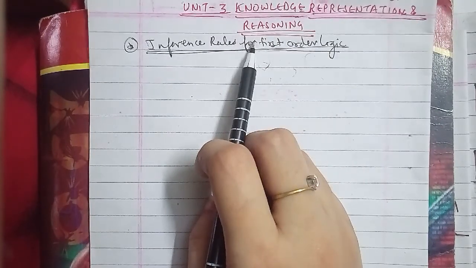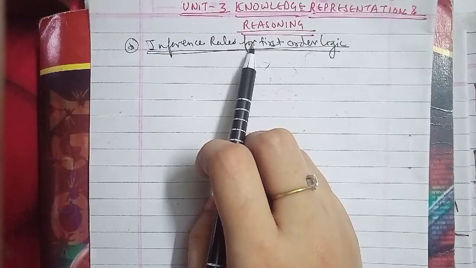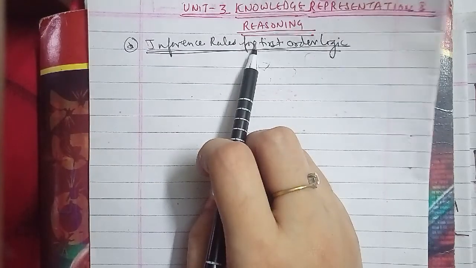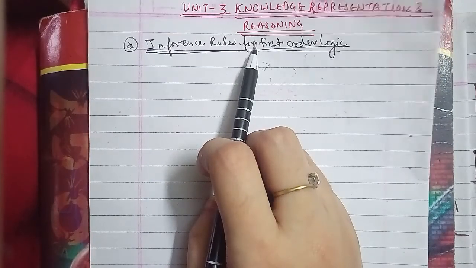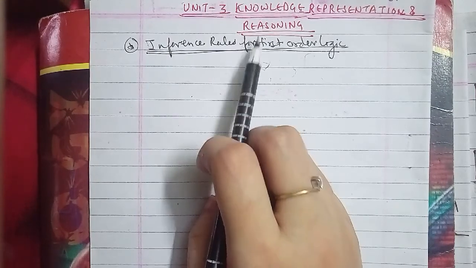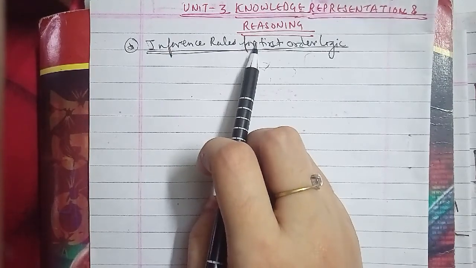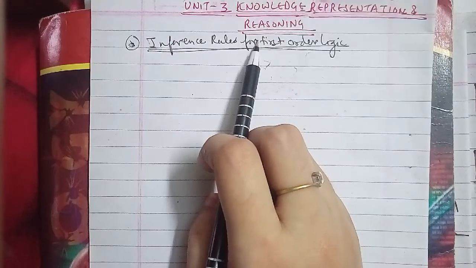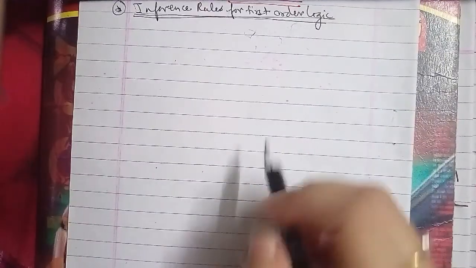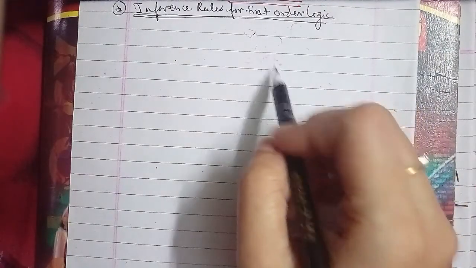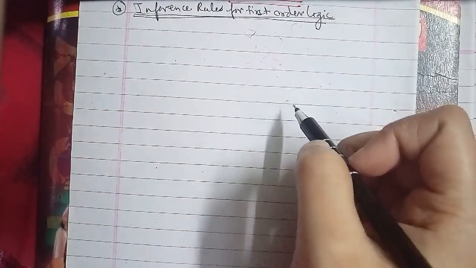As with a natural language, the first order logic also has two main parts, that is semantics and syntax. So here we'll go ahead to discuss the inference rules for first order logic, and the first rule that we have is universal generalization.